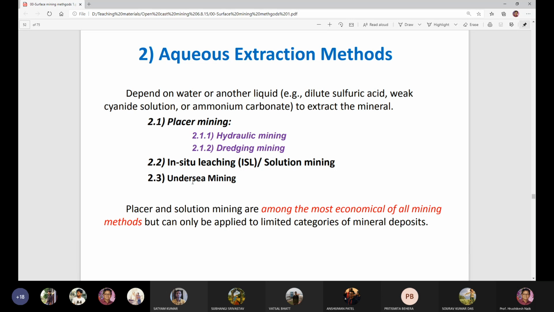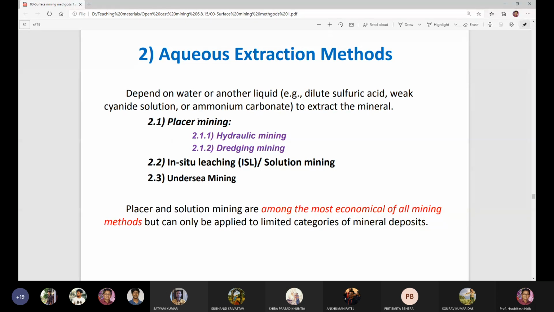In the deep sea source, in the deep sea also, minerals are there which are extracted by undersea mining methods.